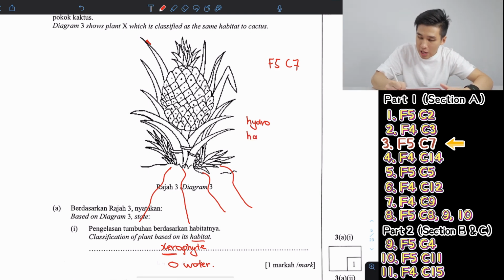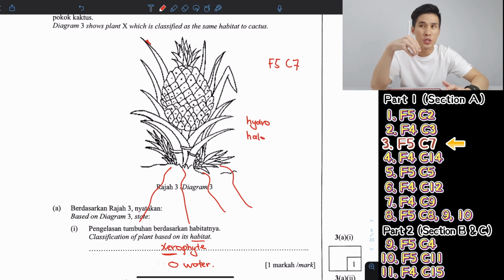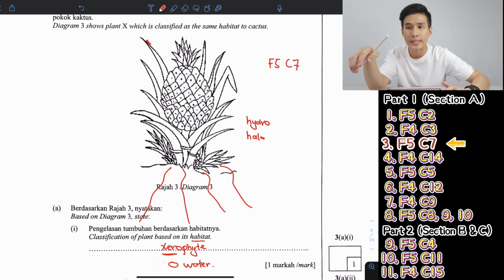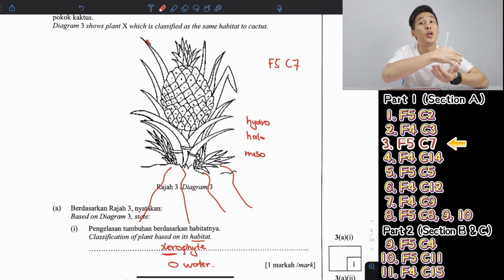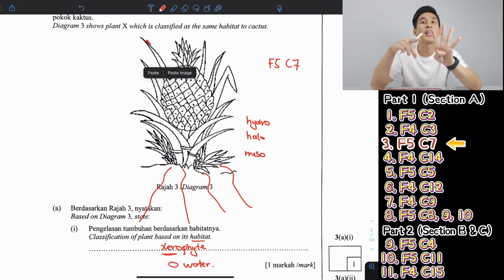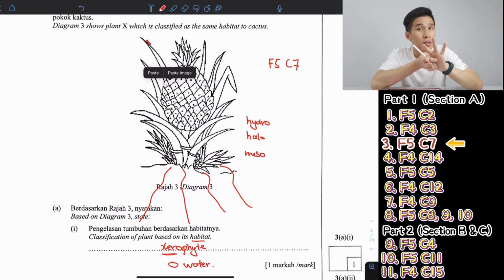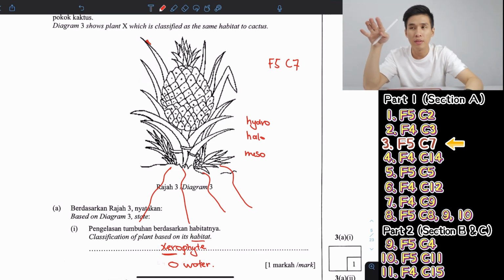The next you have halophytes, which are plants that grow in salt water. Basically, they are mangroves. And the most common one we have are mesophytes. So mesophytes are basically the plants you see around you. Now these are plants that have what we call an adequate water supply. Sunlight also not too much, not too little, meaning the condition is fine. So the most common mesophytes are basically trees, grass, and also rainforest kind of plants.